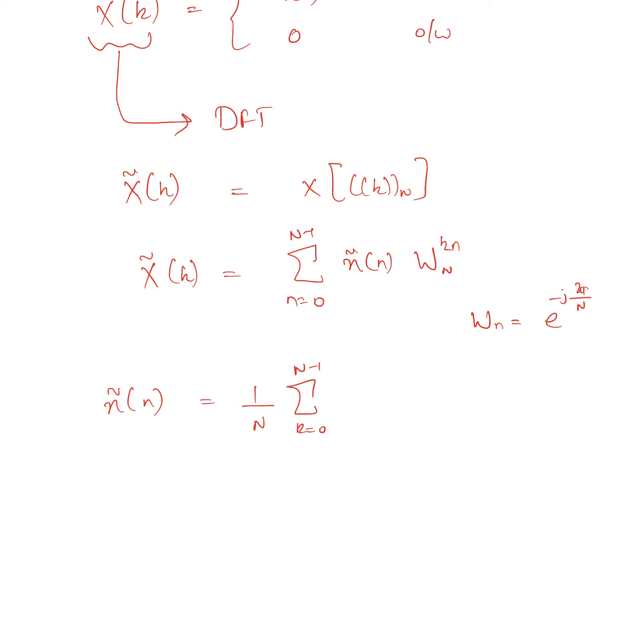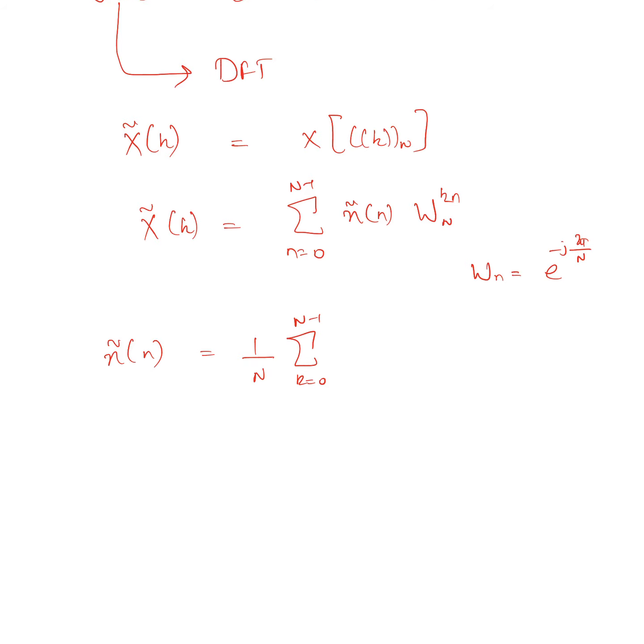Note that we computed this over a period because we know it would be a repeated sequence, X tilde of k times W_N^{-kn}.